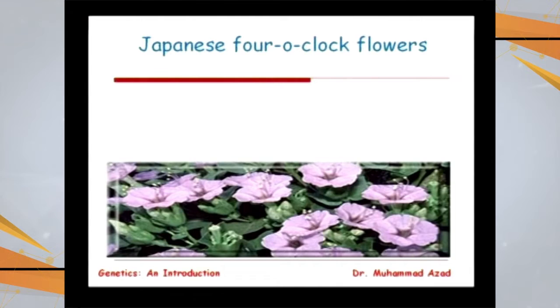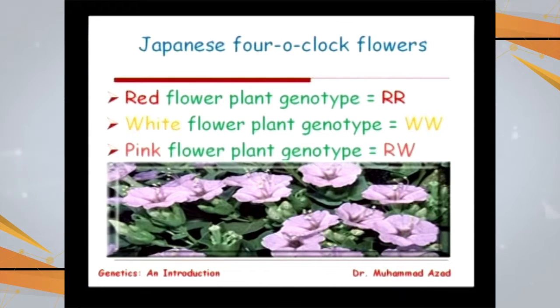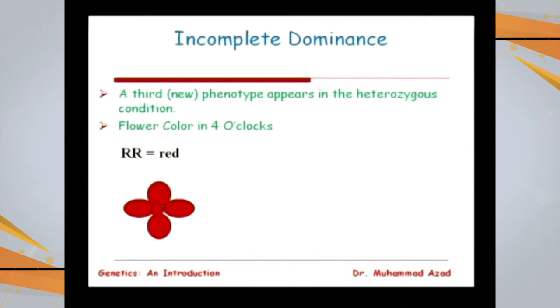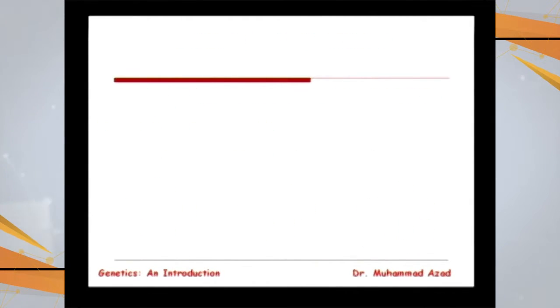If we go with the example of Japanese four o'clock flowers, red flower plants are pure, and if they undergo self-pollination they always give us red flowers. White flowers are also pure, and if self-pollinated, they always give white flowers. But if the red flowers are crossed with white, the result is not red or white, but a new phenotype, pink flowers, and that will have a gene combination of capital R and W. So a third new phenotype appears in the heterozygous condition in case of incomplete dominance. Red flower crossed with white gives a pink phenotype.